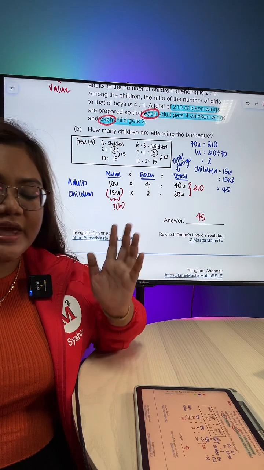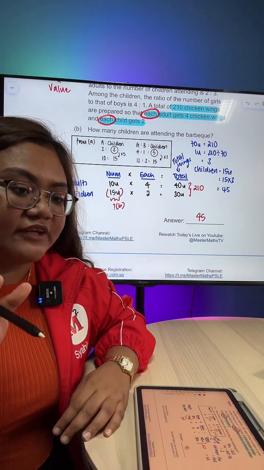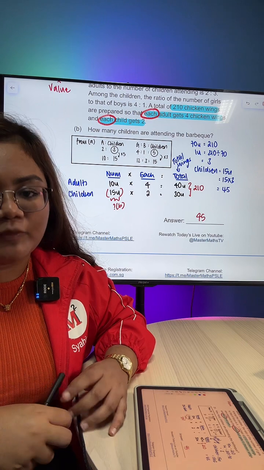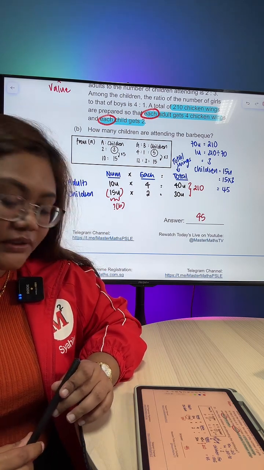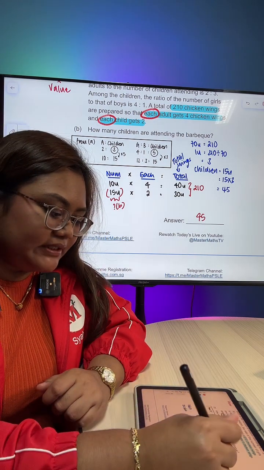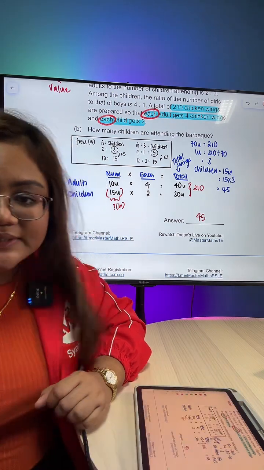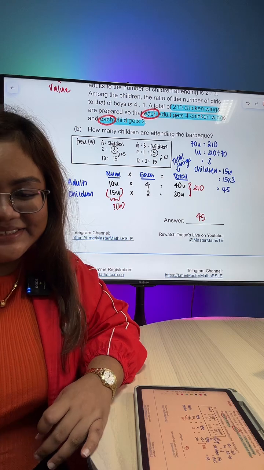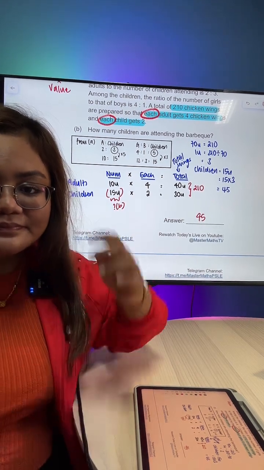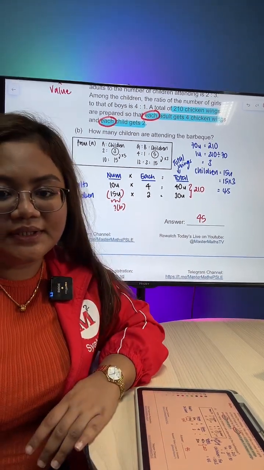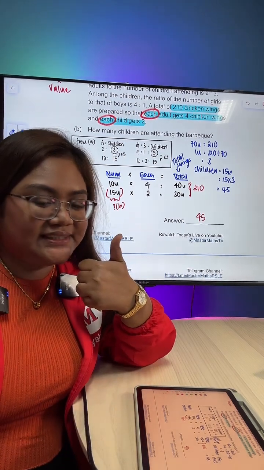Okay, this is on ratio revision, specifically for P6, also applicable for P5. Okay? This is 15 times 3. If you are wondering, this is 15 times 3. Is that the 3 that you're looking at? Okay. The rest, do we understand?